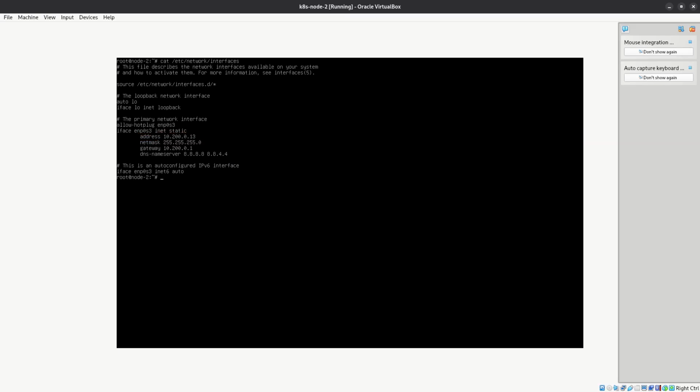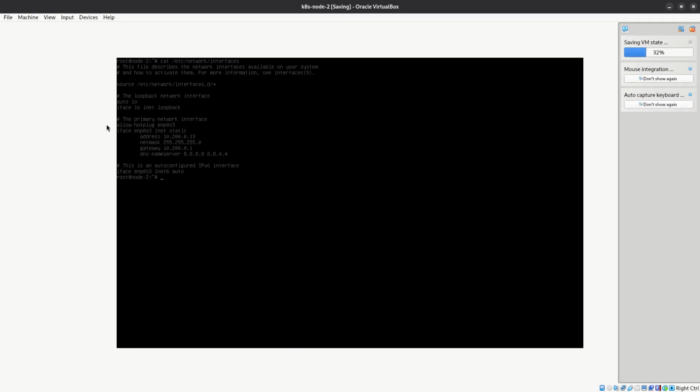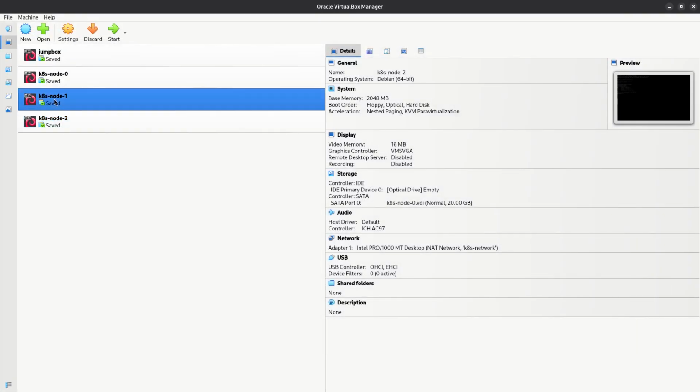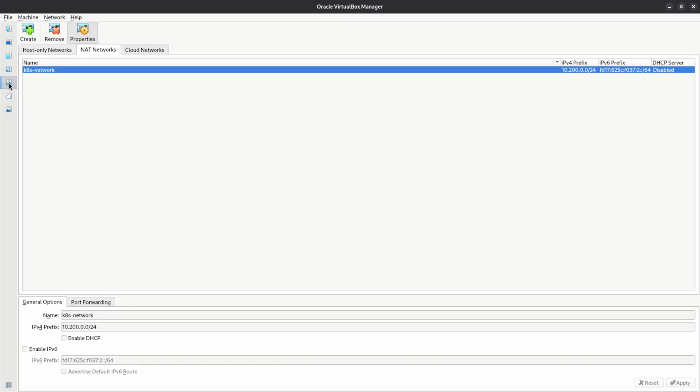And host name for all the machines should be different, which is for jumpbox it will be jumpbox, for node 0 it will be node 0, and for this it will be node 1, and for this it will be node 2. And last thing to verify is the range of the IPs will be like this, and for our NAT network, all the machines should be inside that NAT. So let's see, in the next video we will see how we can communicate with all the nodes, and how the nodes also can communicate with each other.